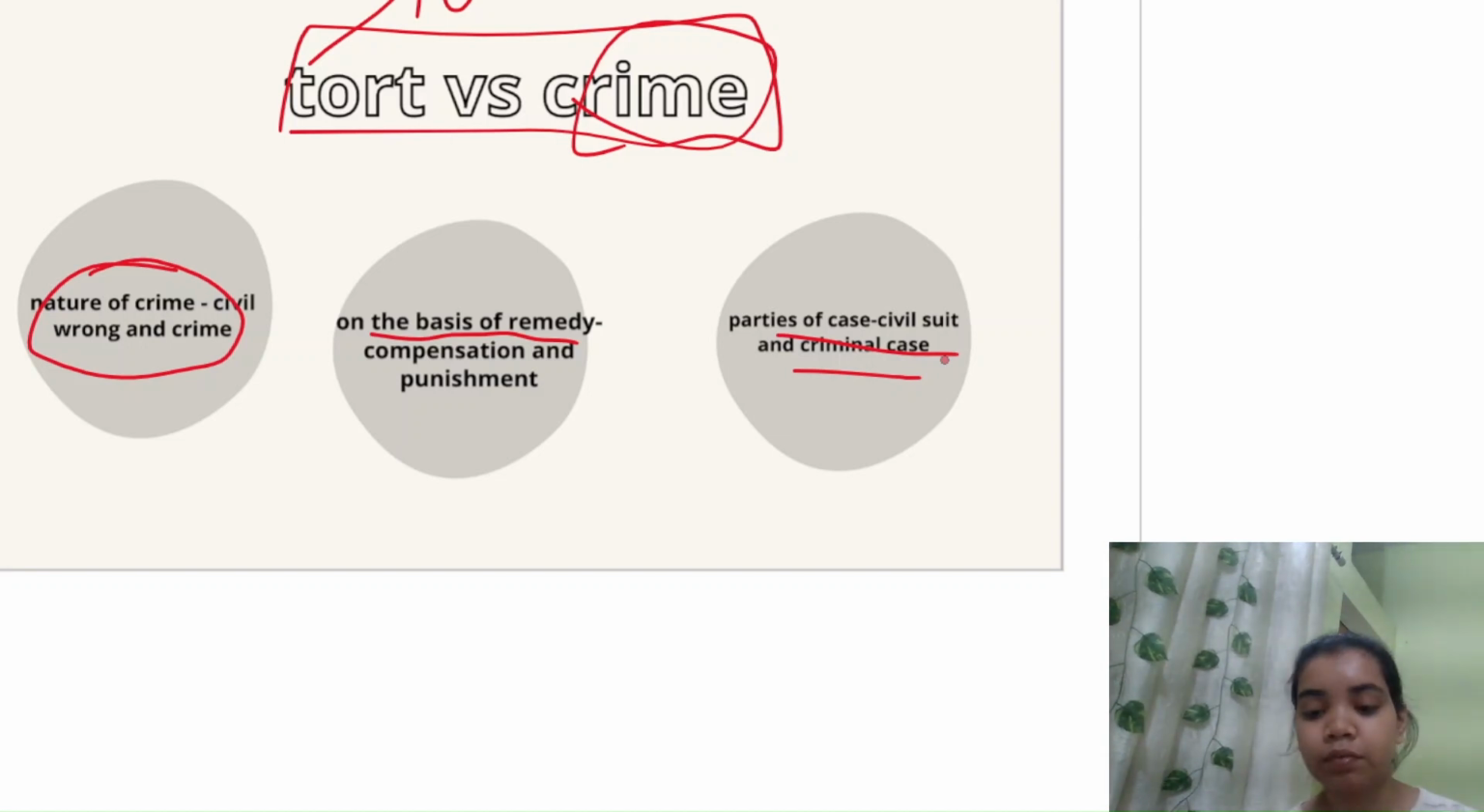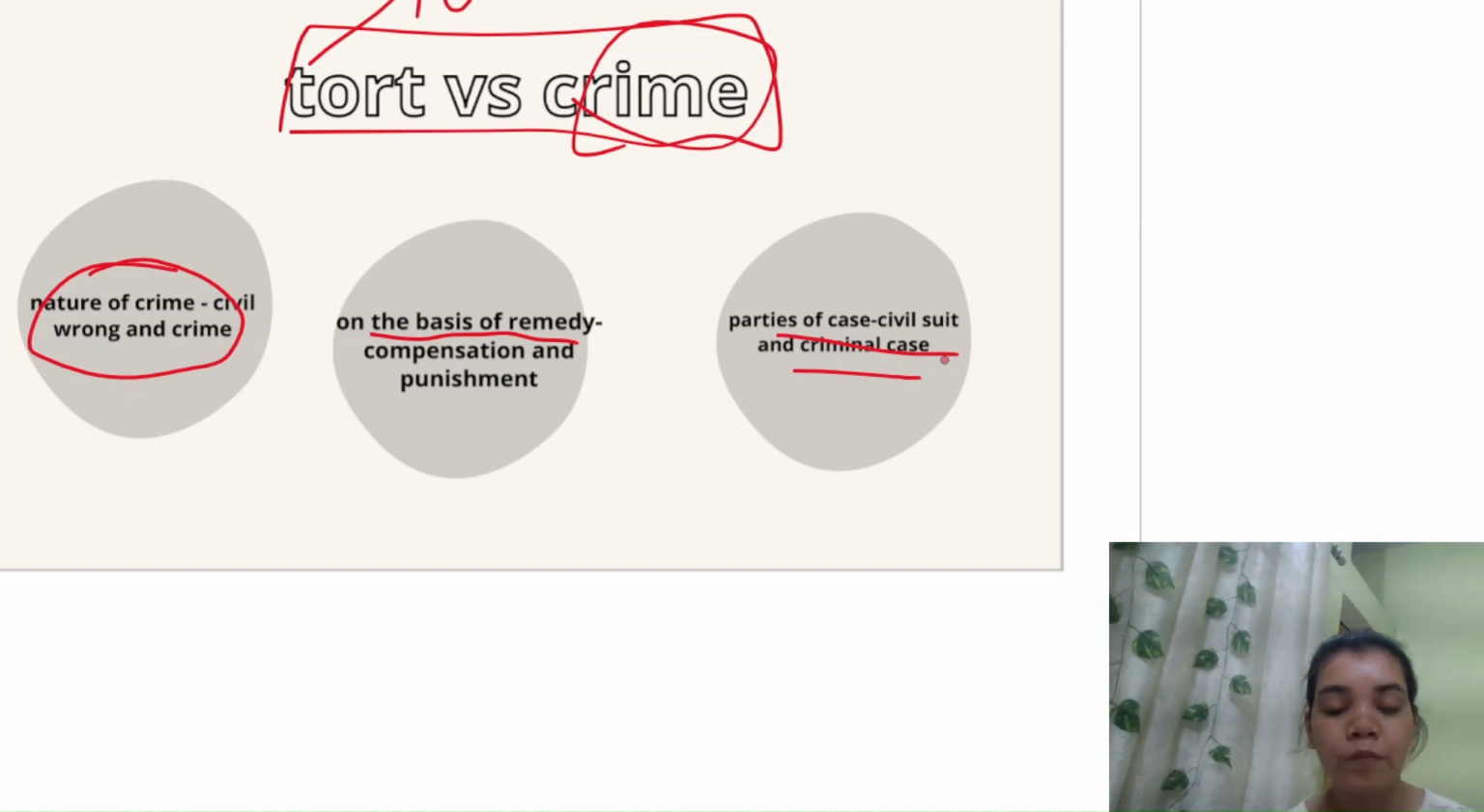Like if I have committed a tort against a girl named Vedangini, the name of the case will be Rashi versus Vedangini. So these two are individual persons. These two can be companies too, but the party of the suit is not the state. State here means the government side. The government is not a party to it.